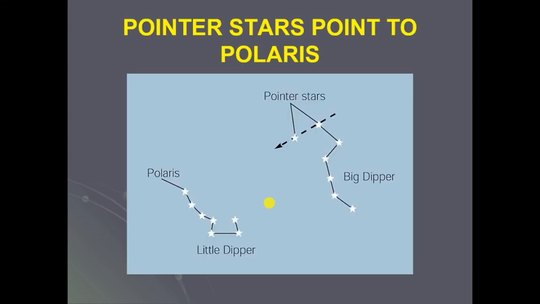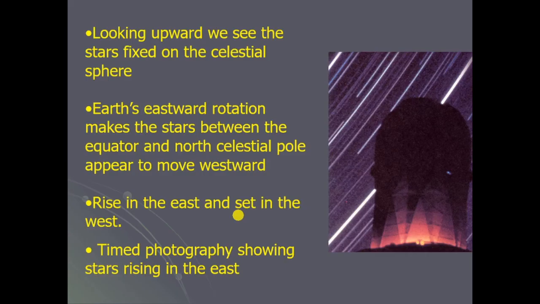Pointer stars point to Polaris. If you see the pointer stars here, they are pointing towards Polaris. This is the Little Dipper, this is the Big Dipper, and these are the pointer stars. These pointer stars are always pointing to Polaris. Looking upward, we see the stars fixed on the celestial sphere. Earth's eastward rotation makes the stars between the equator and the north celestial pole appear to move westward. So these stars rise in the east and set in the west.